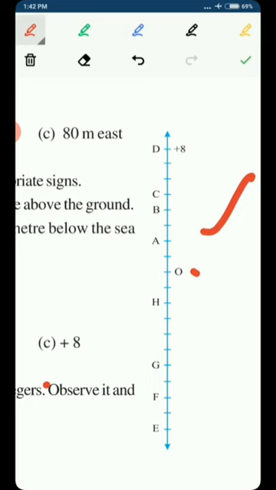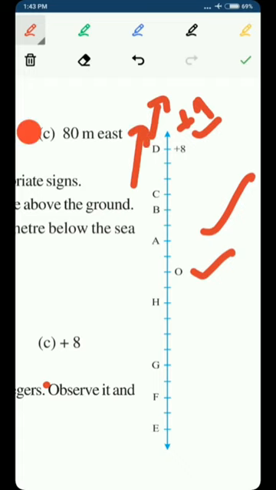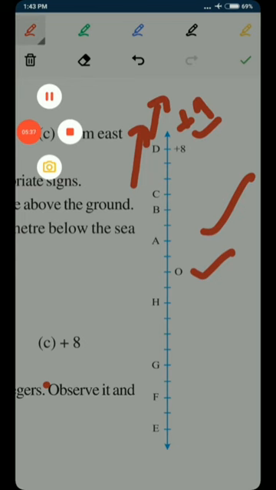This is the vertical number line on which they have mentioned various points, and this is the point O. Above this there are some points, and below this there are also some points, and there is a point D which is located at +8, means at point D there is a positive integer +8. Whenever we go above D, there will be numbers increasing after +8, means +9, +10, +11. These numbers will come when we move ahead. So let's see what the question says.